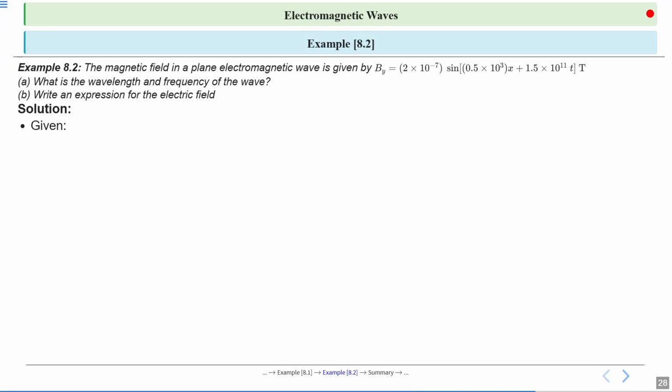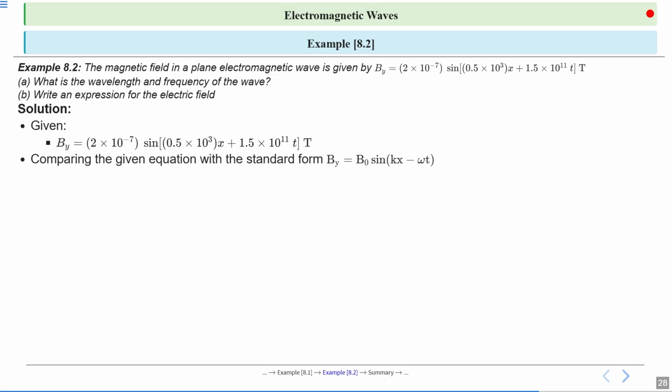So let's see what is given in the question. By is equal to 2 into 10 to the power minus 7 sine of 0.5 into 10 to the power 3 x plus 1.5 into 10 to the power 11 t Tesla. Comparing with the standard form, By equal to B naught sine kx minus omega t. Magnetic field is in y direction, but here it is written x in the question, meaning the wave is moving in the x direction. So by comparing, B naught will be 2 into 10 to the power minus 7 Tesla, k is 0.5 into 10 to the power 3 meter inverse, and omega is equal to 1.5 into 10 to the power 11 radian per second.